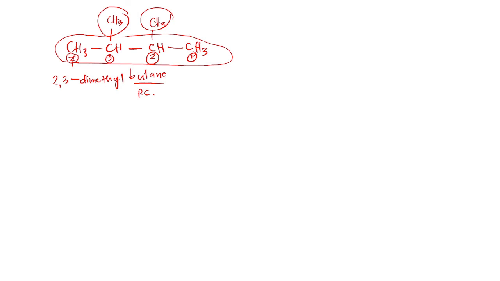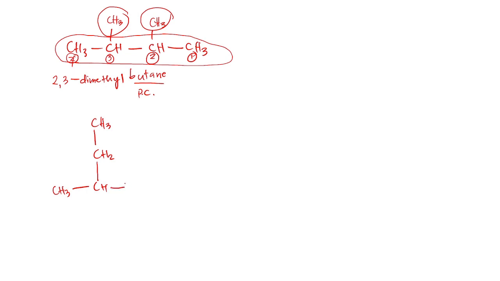So let me give you this example so you can try it. So we have here CH3 and we have here CH2. Then we have here our CH. We have here CH3.